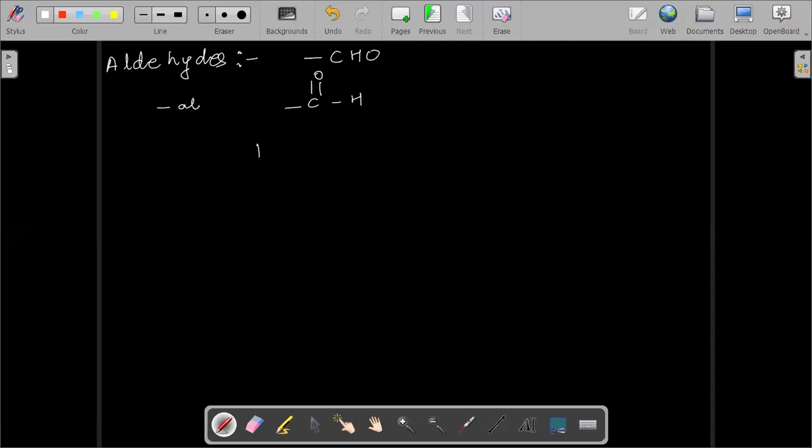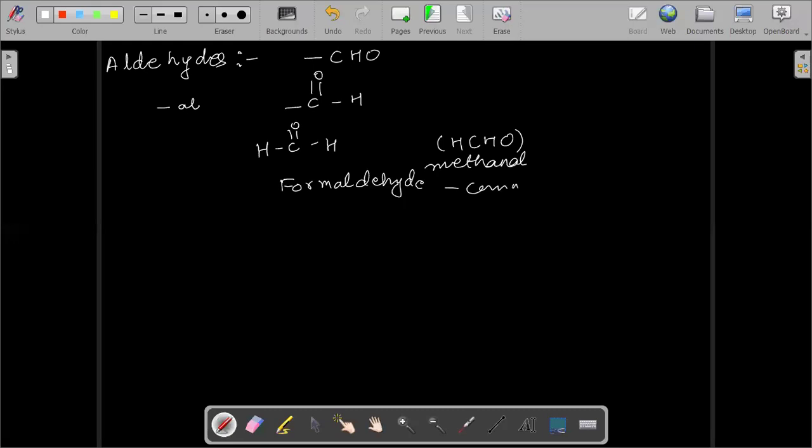For example, suppose I get this HC double bond OH. It will be written as HCHO, and its name is given as methanal, as there is just one carbon atom. This is the IUPAC name. The common name for this is formaldehyde. So formaldehyde is the common name and methanal is the IUPAC name.